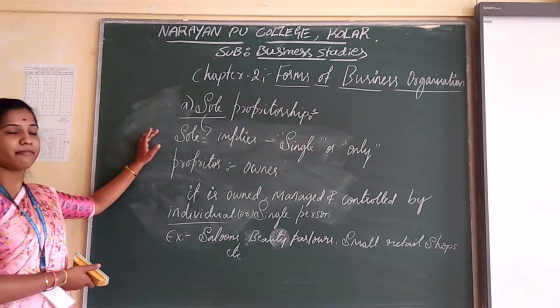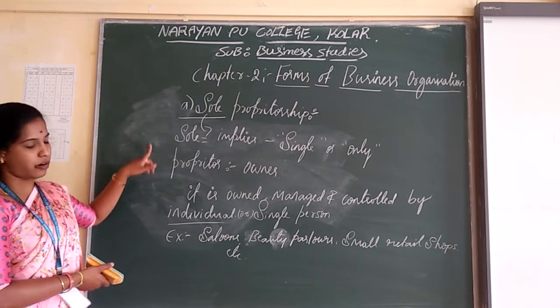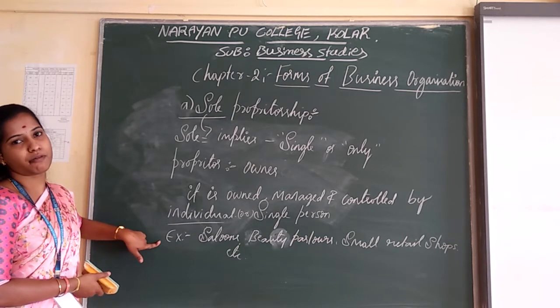I think you got the meaning of sole proprietorship and its examples.